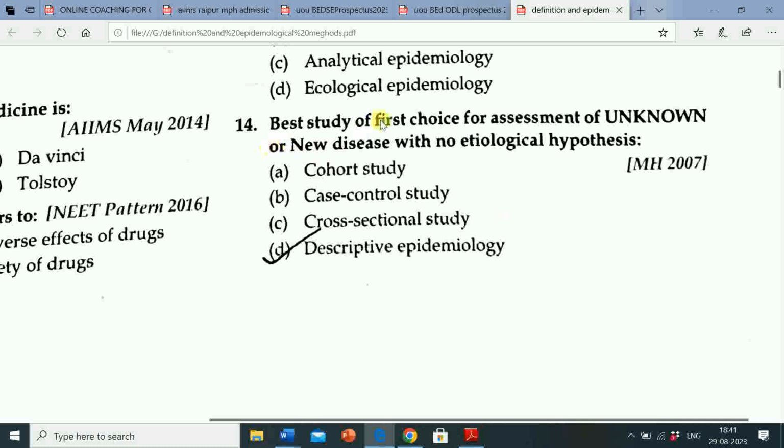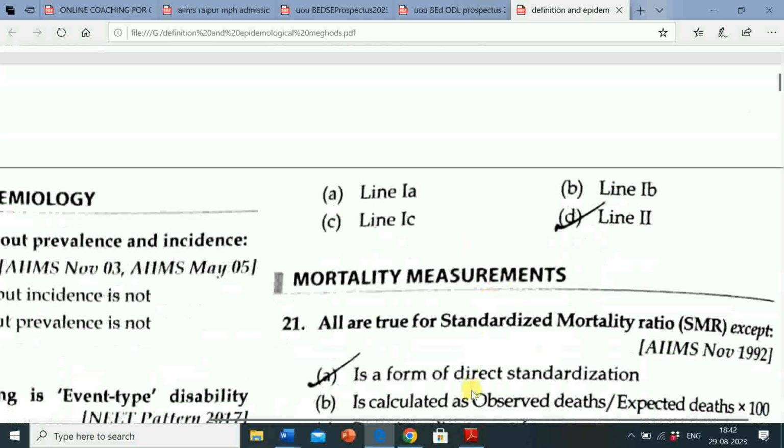Next question is best study of first choice for assessment of unknown or new disease with no etiological hypothesis. Option A cohort study, option B case control study, option C cross sectional study, option D descriptive epidemiology. Correct answer is descriptive epidemiology.